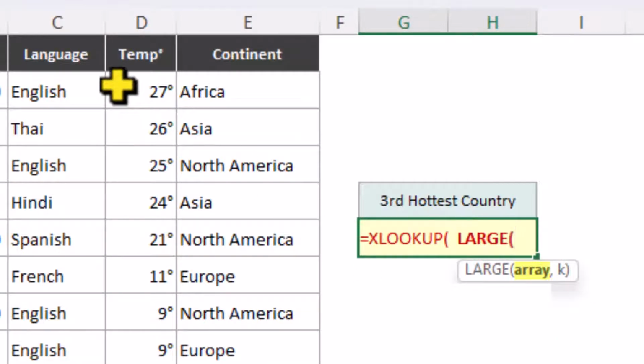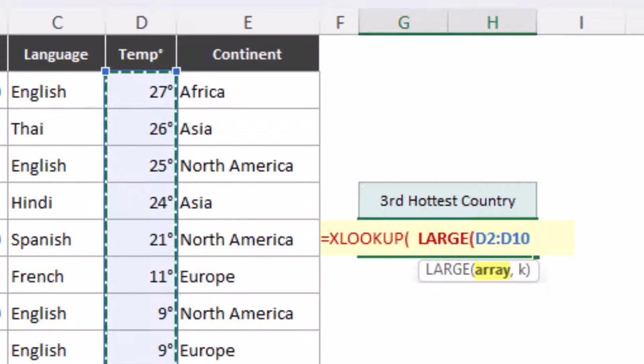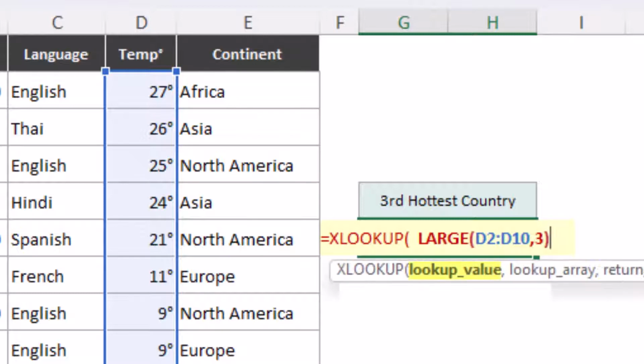We want the large function to look inside column D and return the third largest. Close the brackets for the large function. And if we highlight the lookup value, we see that the large function will return 25 as the result, which means XLOOKUP is looking for the value 25. Then we need a comma.